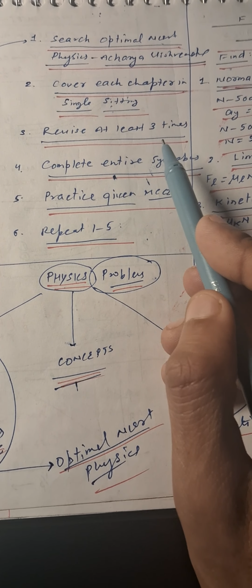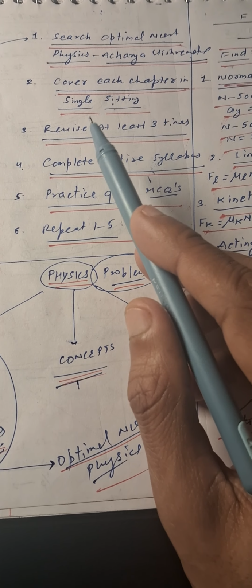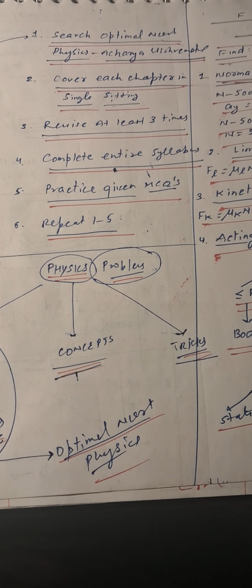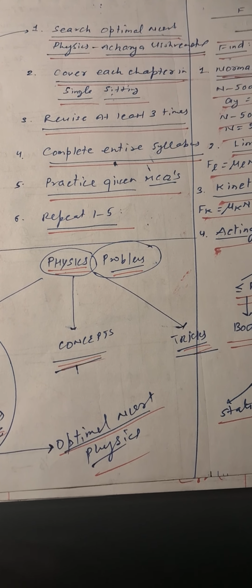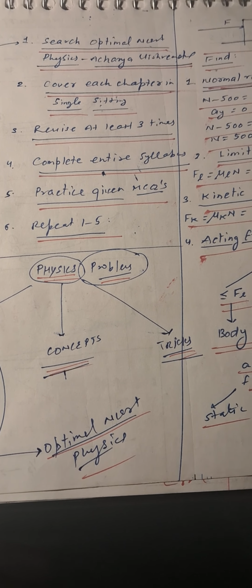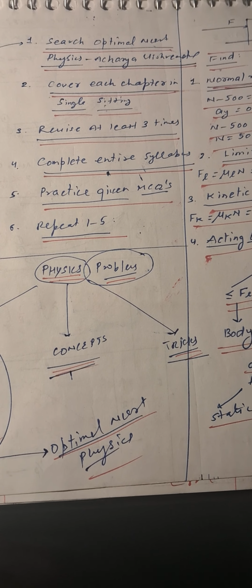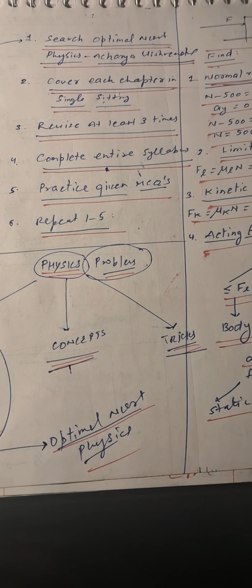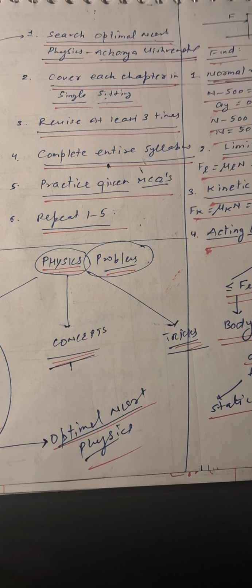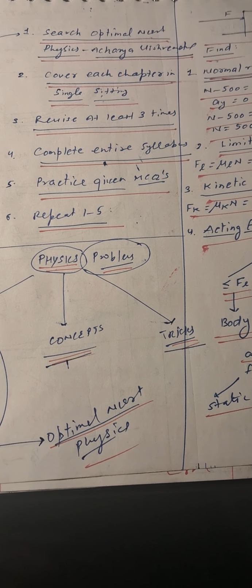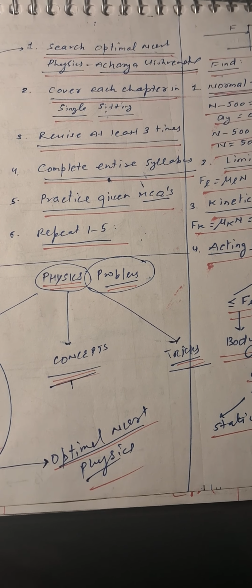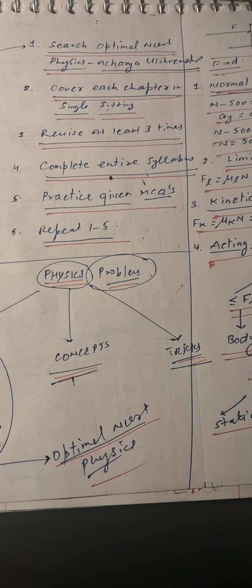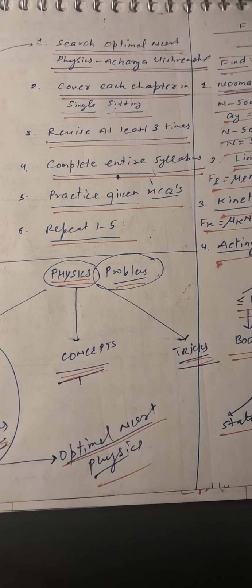Then, revise at least 3 times. Once you have completed all the questions, revise them at least 3 times, because learning is checked when we are able to retain what we learned. Learning is not a single-step process. Learning is about implementation, because if you are not able to implement what you learned, learning is of no use. So this is how life is. You should also revise all the questions that you have done through the books at least 3 times.